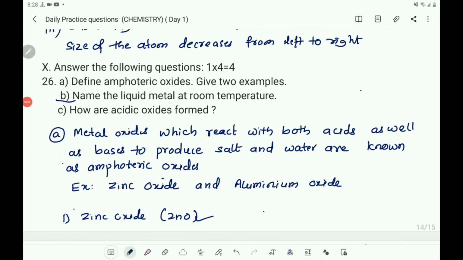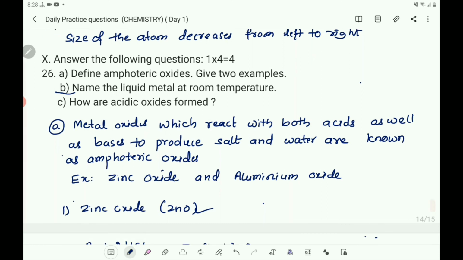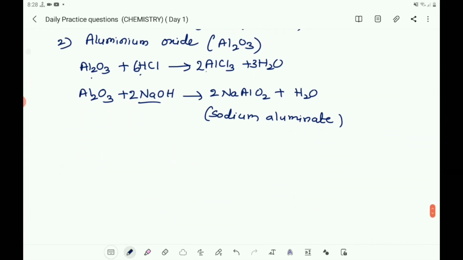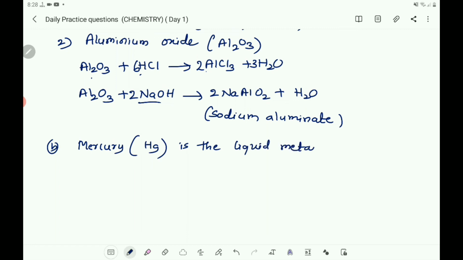Now the question B, name the liquid metal at room temperature. The liquid metal at room temperature is mercury. Mercury is the liquid metal at room temperature. So you write B, mercury, the symbol Hg, is the liquid metal at room temperature.